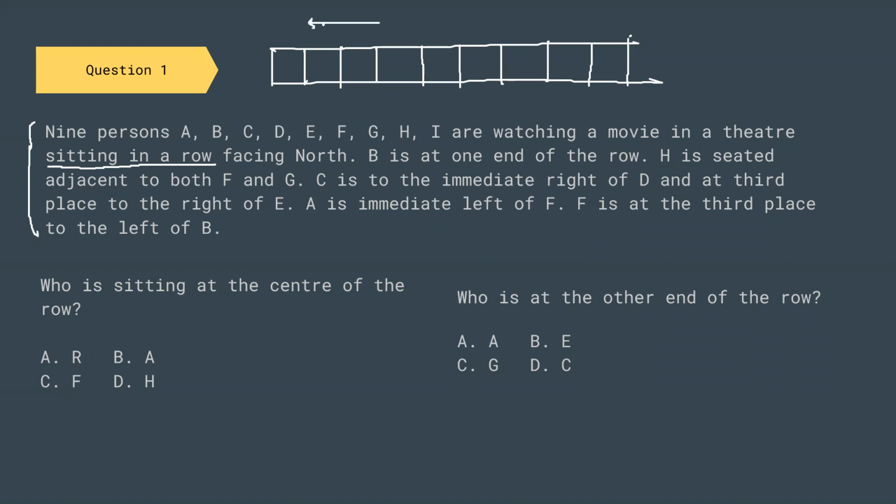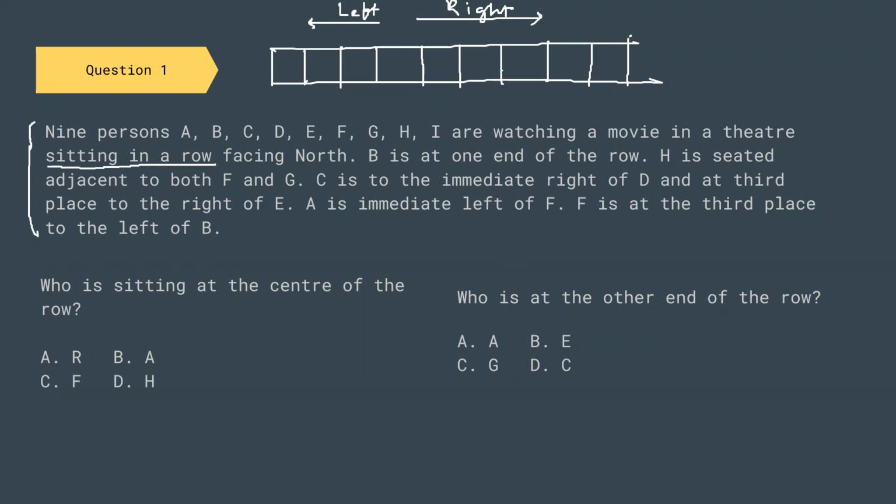This is our left hand side, and this is our right hand side. And using this information, we are going to fill the rows. So the first information they are saying is that B is at the end of one row.